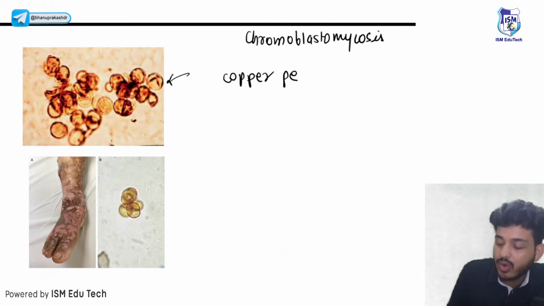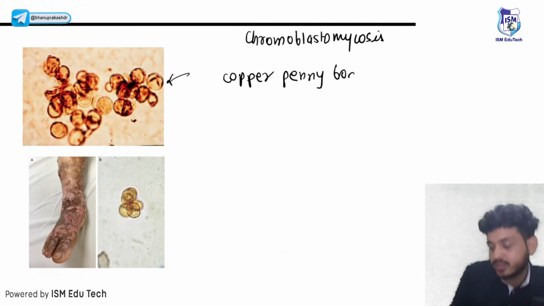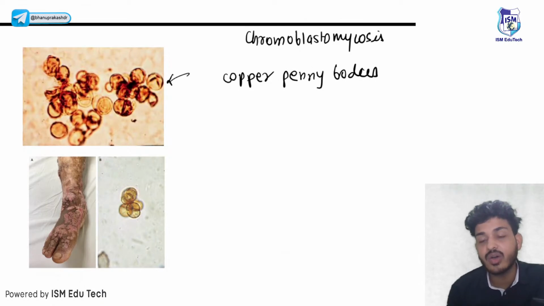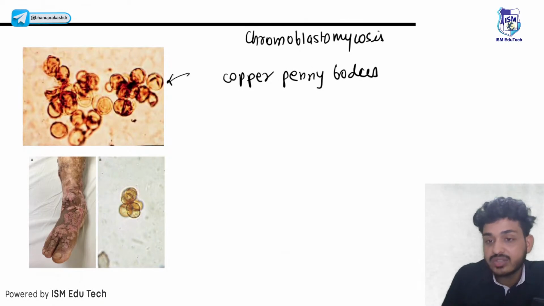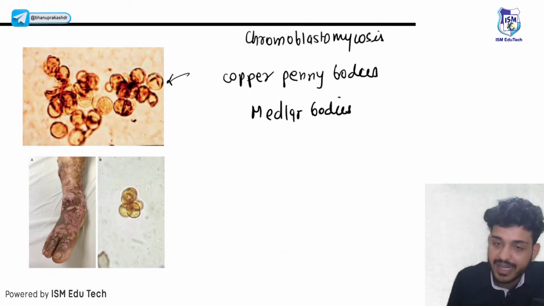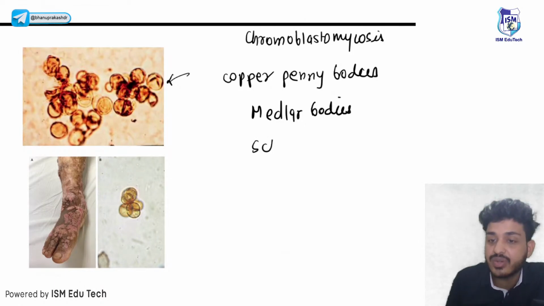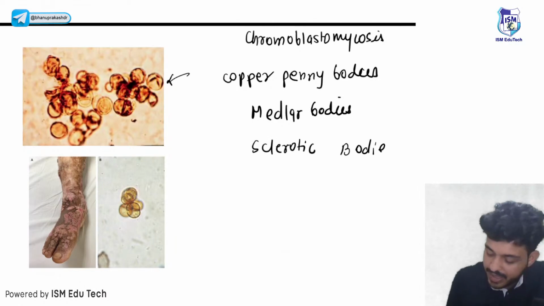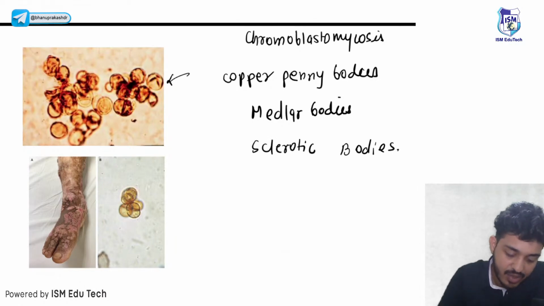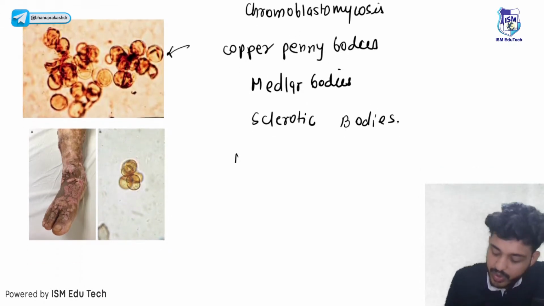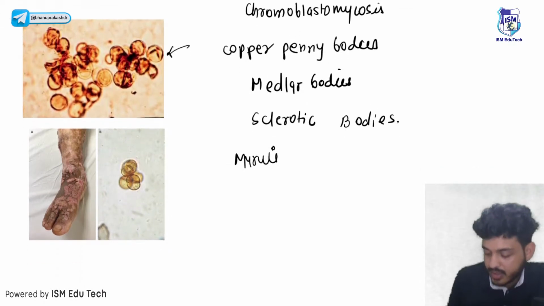Copper penny bodies, also known as medlar bodies, sclerotic bodies, muriform bodies. Multiple names.